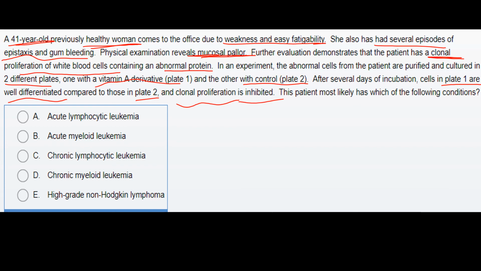Now, since in this question there is WBC proliferation, it will be myeloid leukemia and not lymphocytic, because if it were lymphocytic, then only the lymphocytes would have proliferated. Also, how do we know whether it is acute or chronic? Since vitamin A caused well differentiation of these clonal WBCs, this is the case for acute myeloid leukemia.